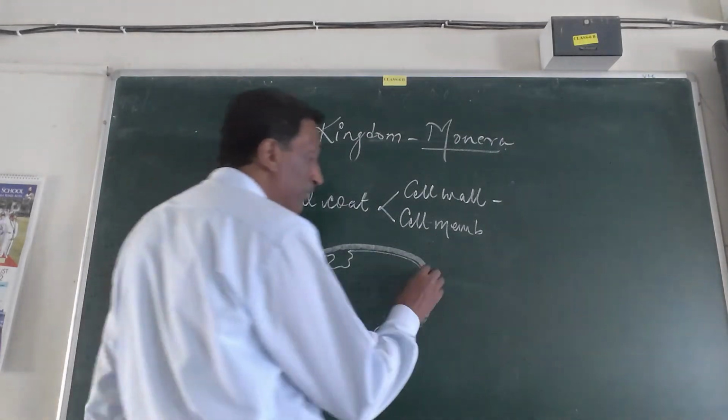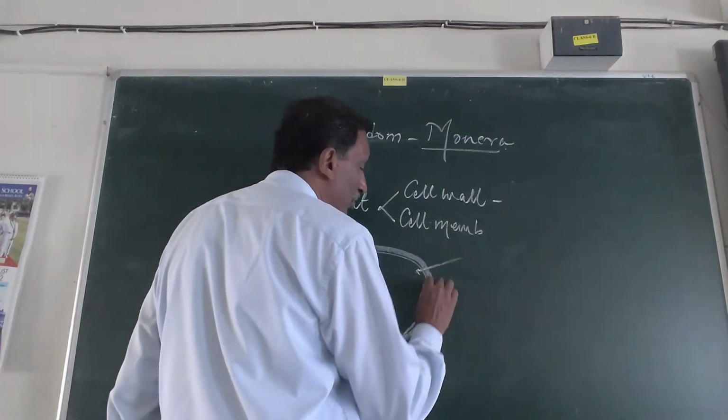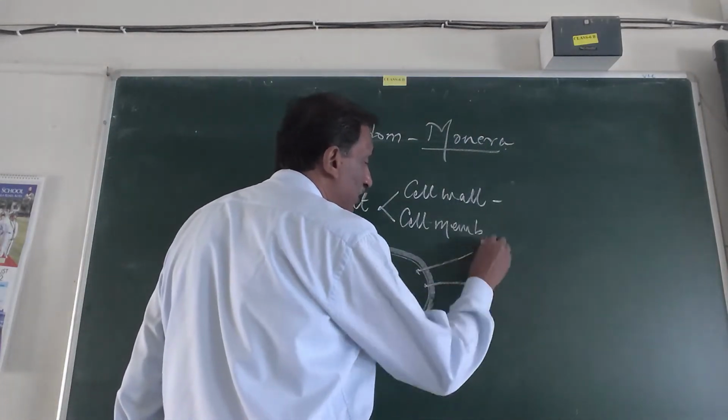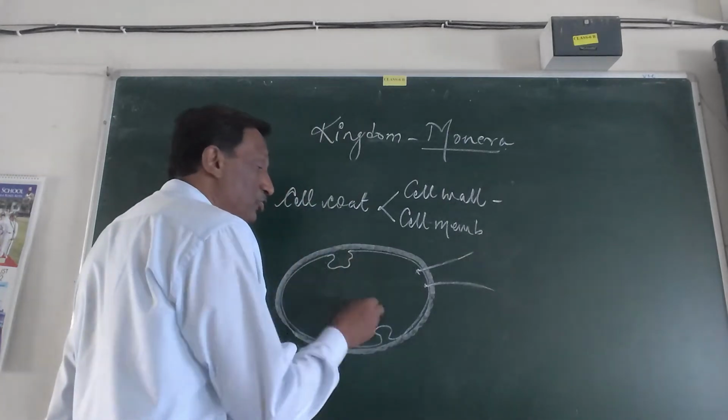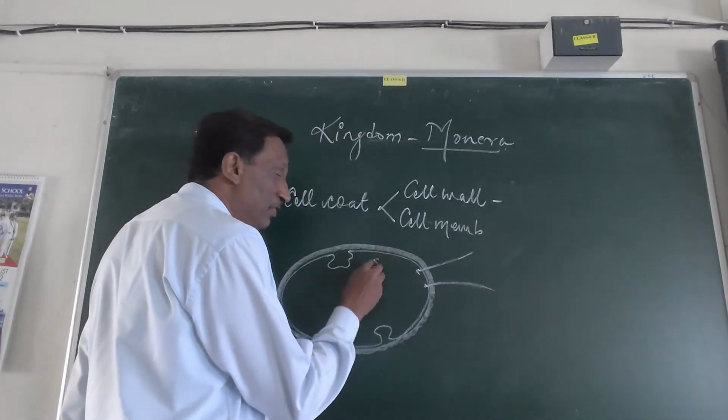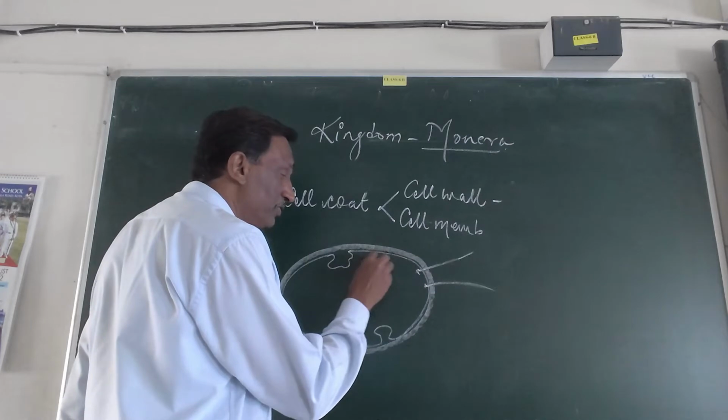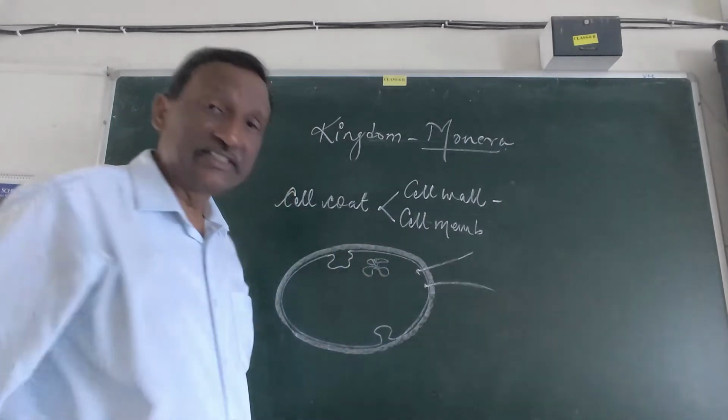Then they may have flagella. These are mesosomes. Then they have one single chromosome found towards the side.